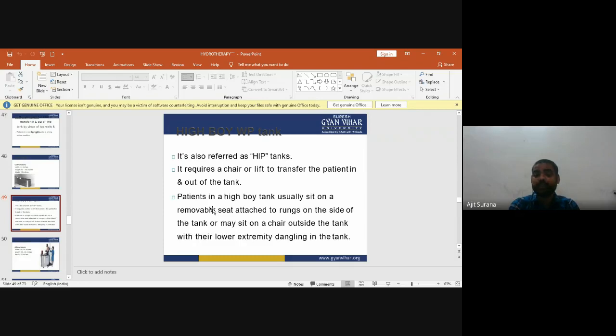For lifting or transferring the patient in a high boy tank, we require a chair or a lift. Patients in a high boy tank usually sit on a removable seat that is attached to the rungs on the side of the tank, or may sit on a chair outside the tank with their lower extremity dangling in the tank.